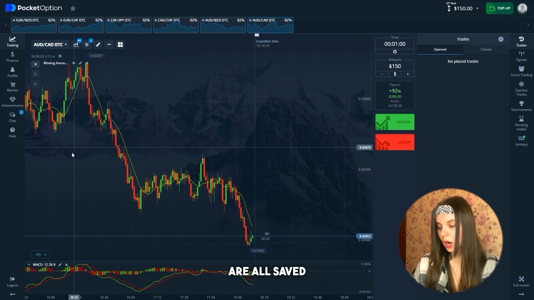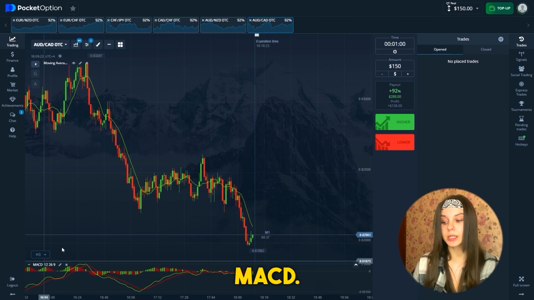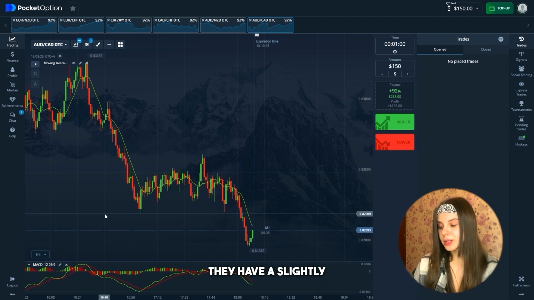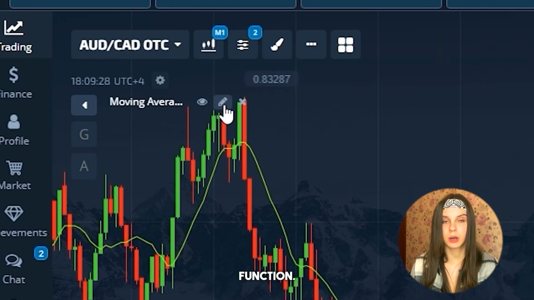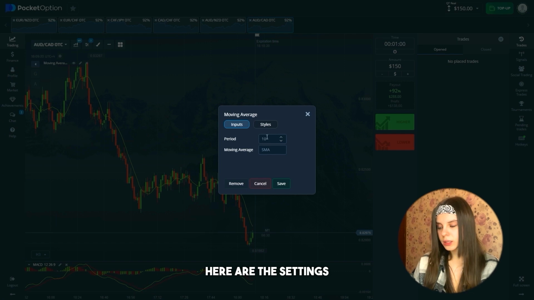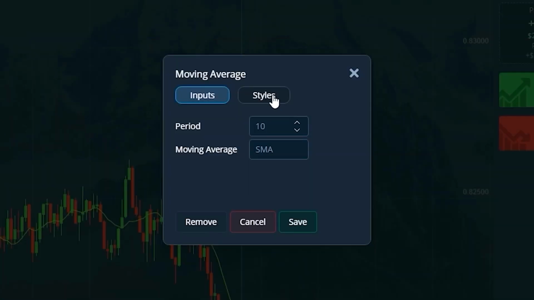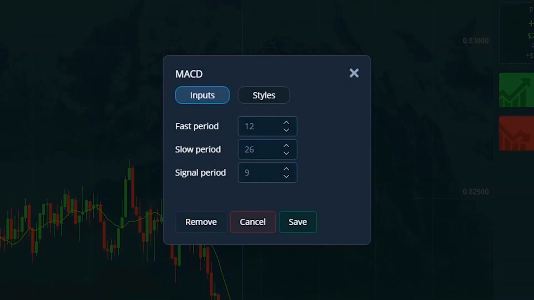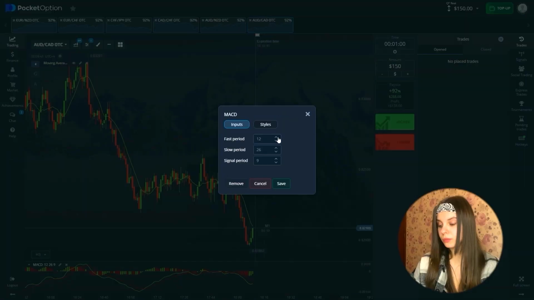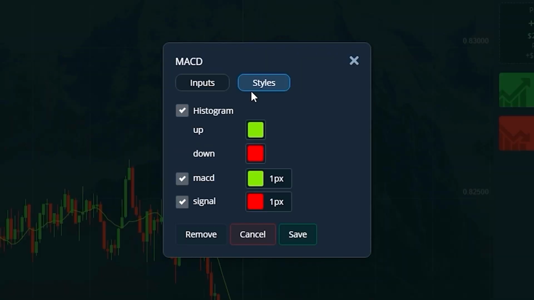The indicators are all saved. This is the moving average and MACD. They have a slightly different color range, but they perform the same function. Here are the settings of the indicators if you need. I often leave the settings at default.